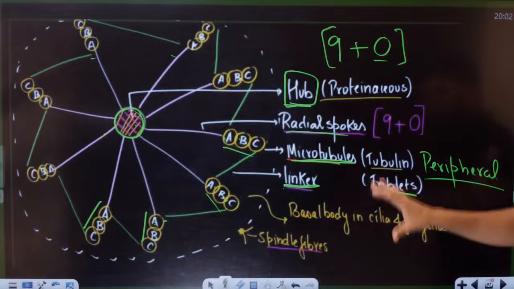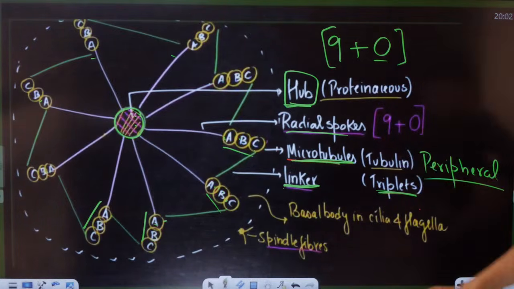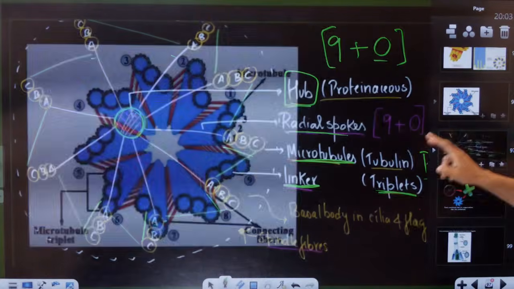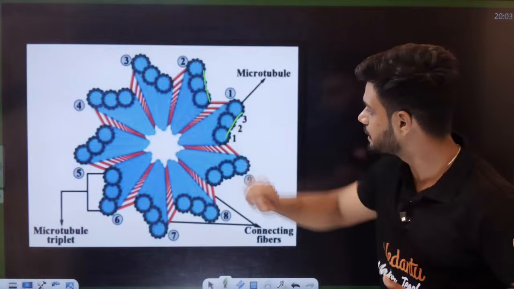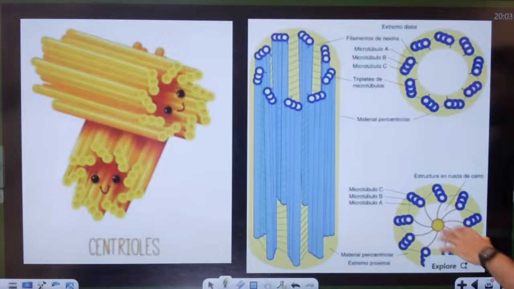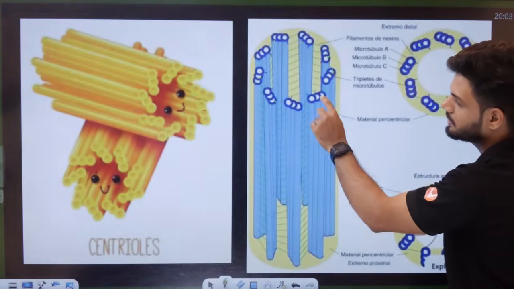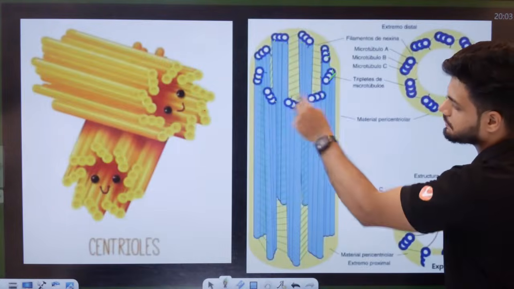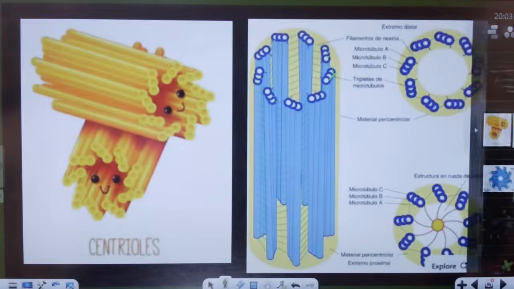So this is the structure of your entire centriole. See here also, students, 9 peripheral microtubules, triplets. Top view, centriole: 1, 2, 3, 4, 5, 6, 7, 8, 9. Triplets everywhere, students.